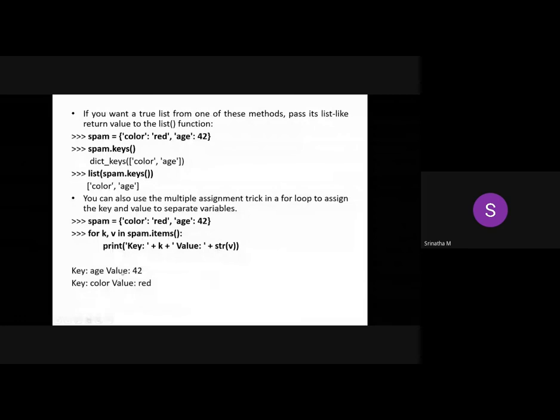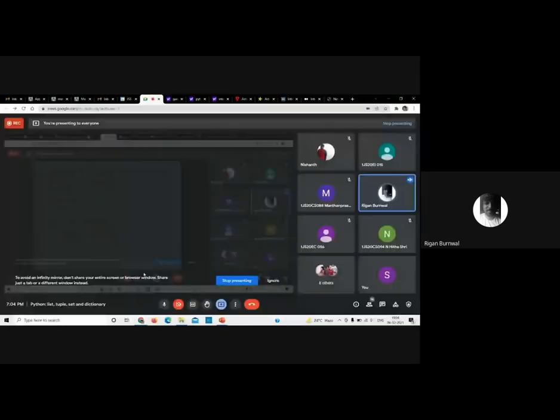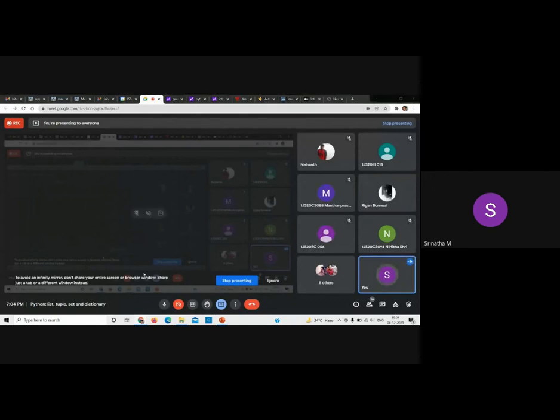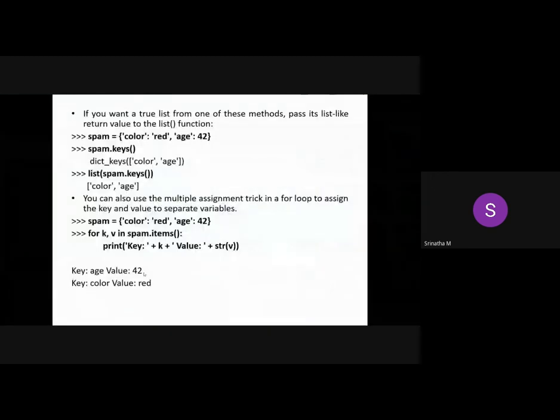Why is this item printed first? Quickly. Here it is, I already told you. Because the dictionary is unordered, and it's probably ordered according to the keys in the dictionary in alphabetical order. Exactly. As Regan has told, it is unordered. That is as I told you. Even if you run it once again, the order is not defined here. That is how it will be printed here. So I hope you understand. Fine.